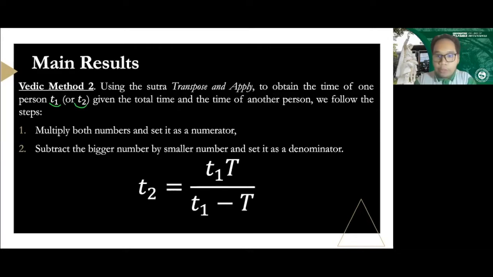Their total time will always be lesser than their individual time, because notice that your time together, big T, will always be smaller because they are helping each other. So the formula, if T sub 2 is the one we need to find, will have the numerator T sub 1 multiplied by big T, all over T sub 1 minus big T. So that's our main results for Vedic method 1 and Vedic method 2.